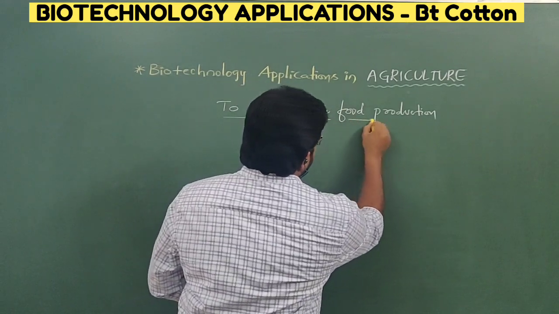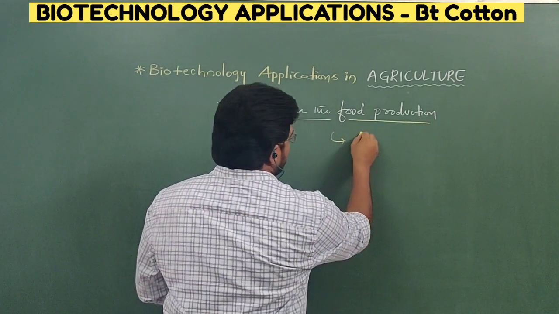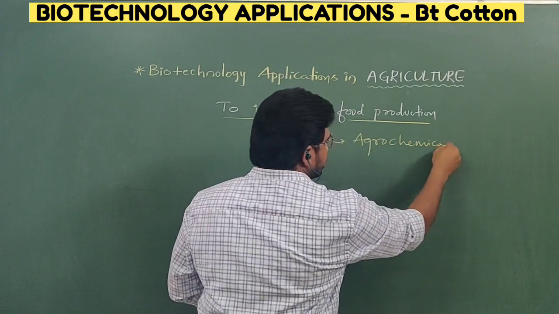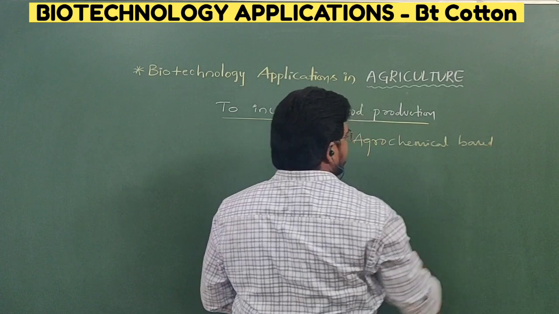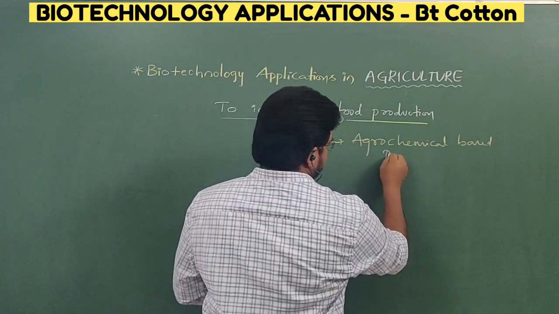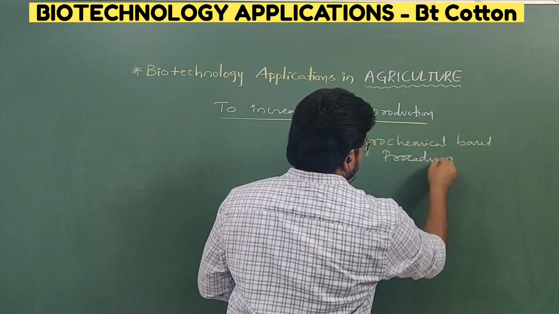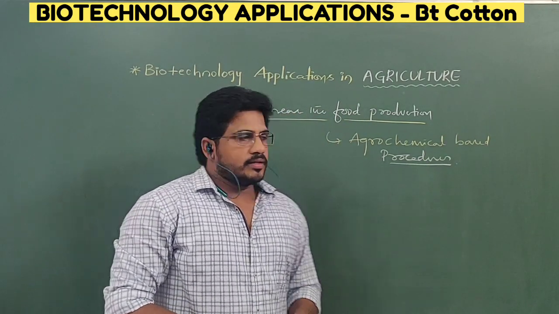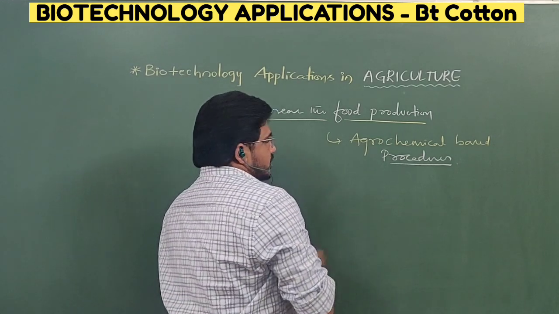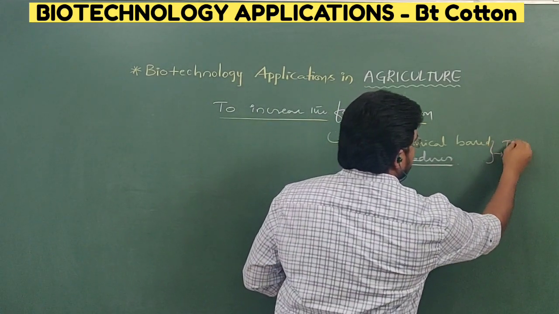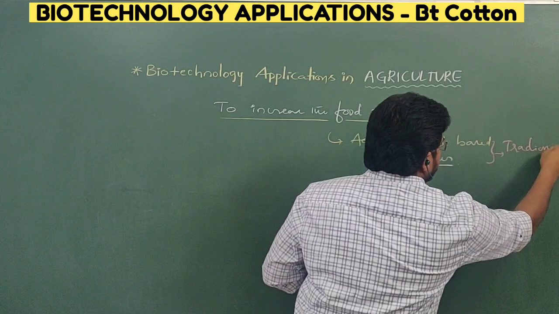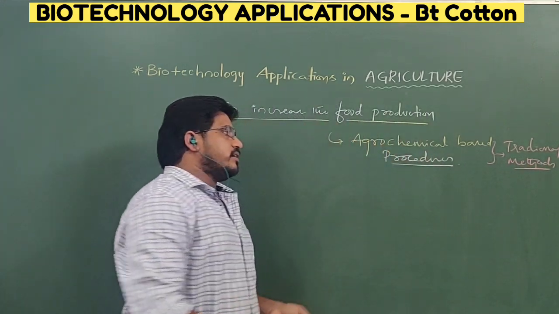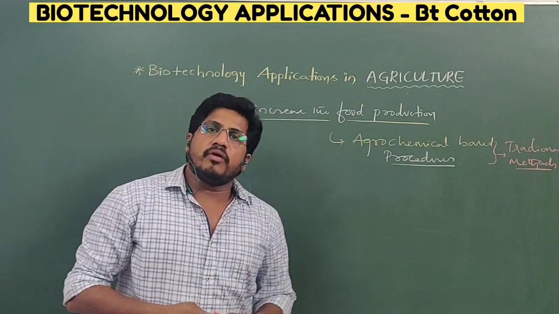So to increase food production, firstly we have so many agrochemical based processes. They are not related to biotechnology. They are simply traditional methods, in which farmers are generally using conventional methods to get more yield.